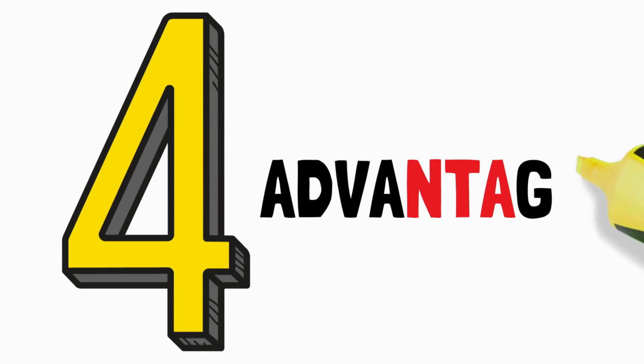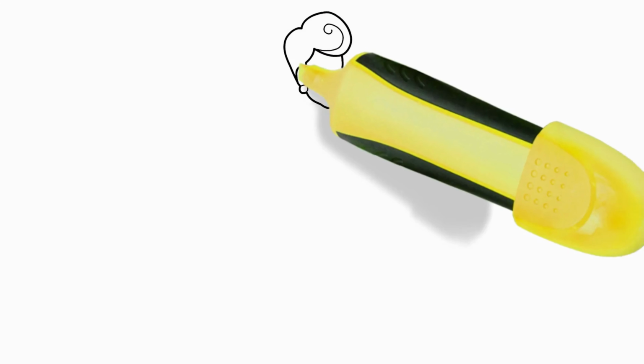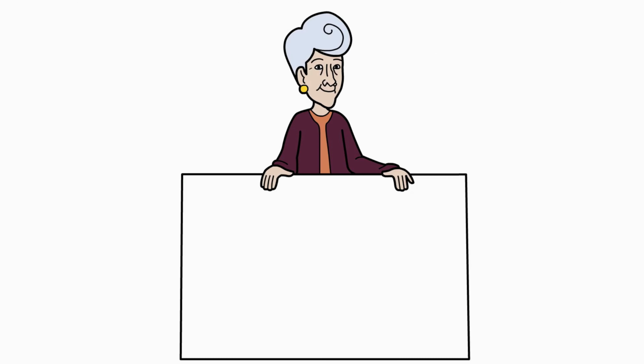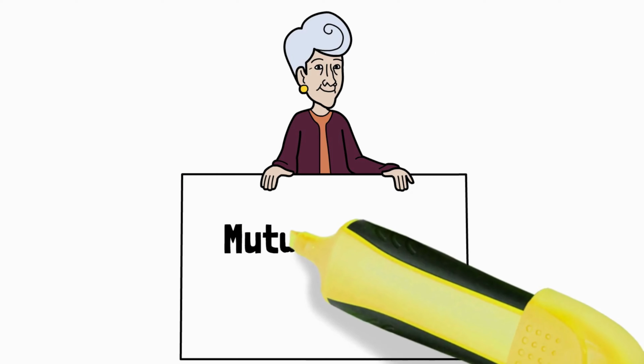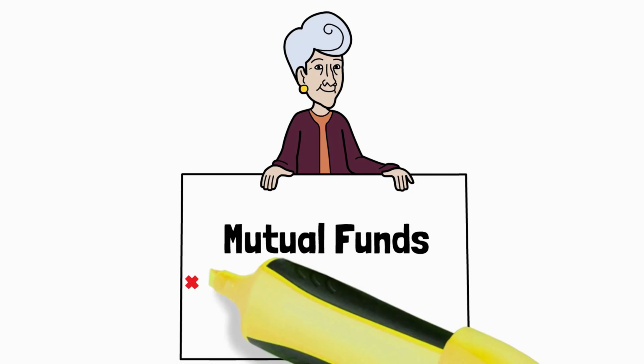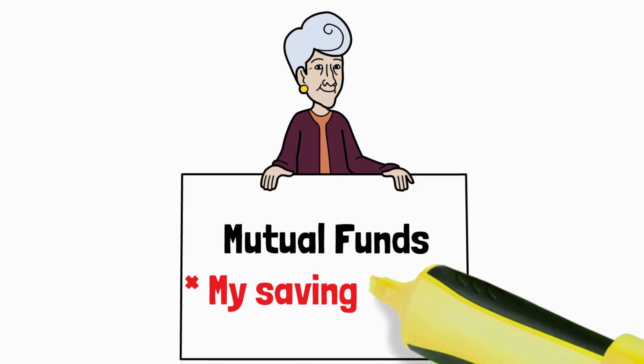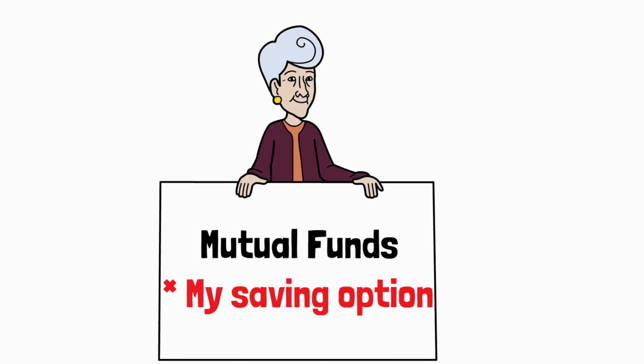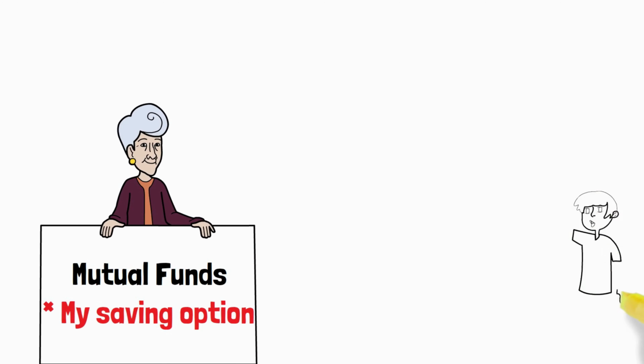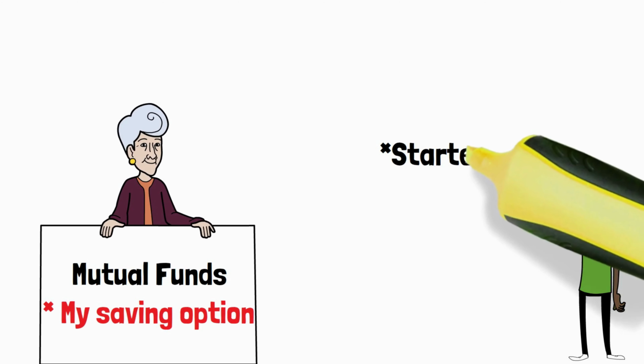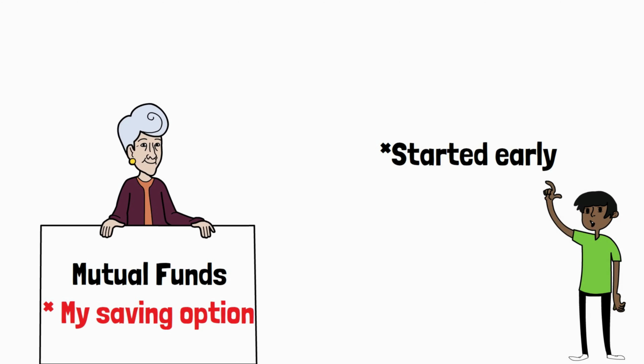Number 4. What is the main advantage of mutual funds? Mutual funds are one of the saving options in the long run, or may be considered as a retirement plan. Out of the many advantages of mutual funds, the biggest advantage is that you can start early, because you can deposit a minimum of $100, with some funds even allowing you to deposit as little as $1. But take as much time and knowledge as you need before investing.